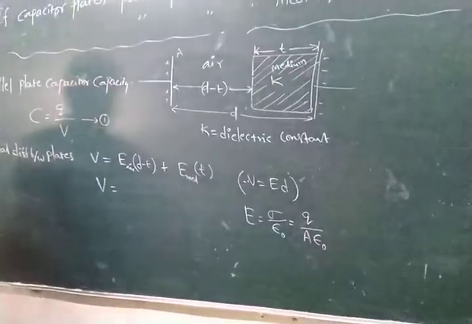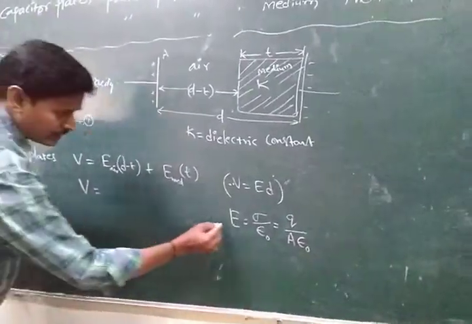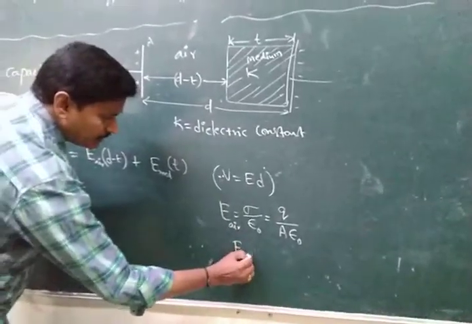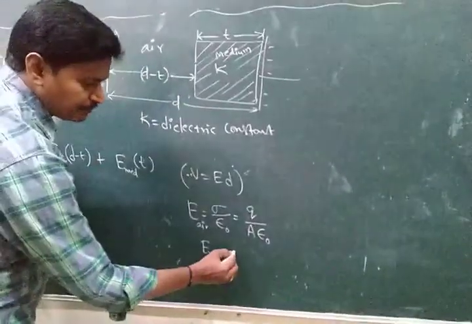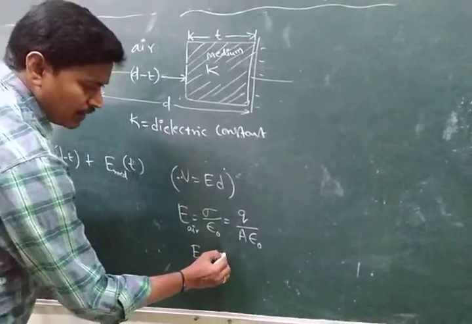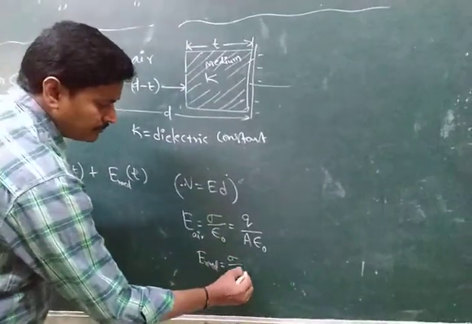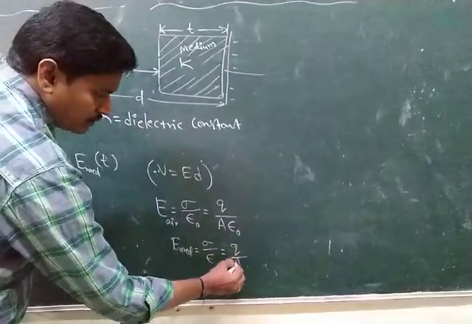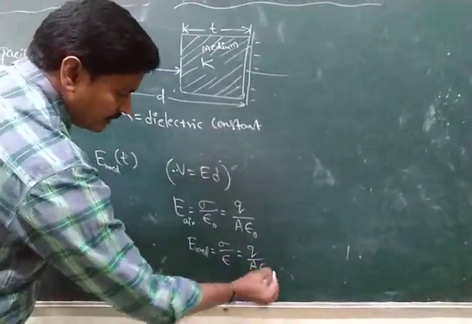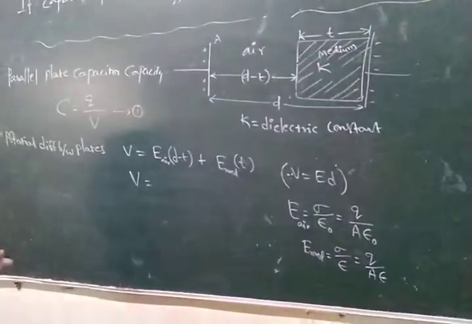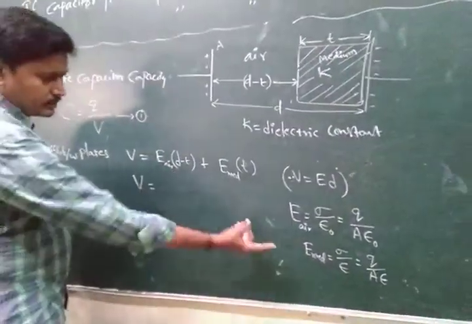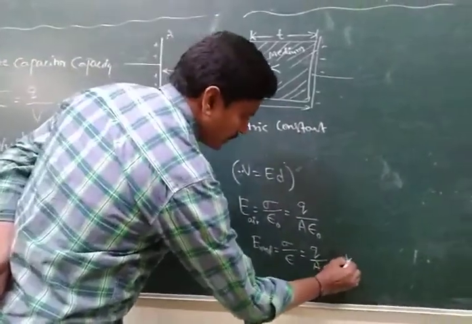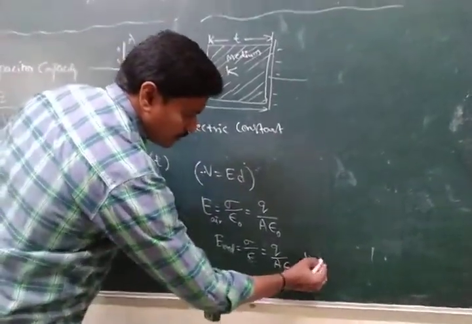Whenever air is present, this is the formula. Whenever a medium is present, it is sigma by epsilon, that is Q by A into epsilon. So those values we can substitute, otherwise K is equal to.